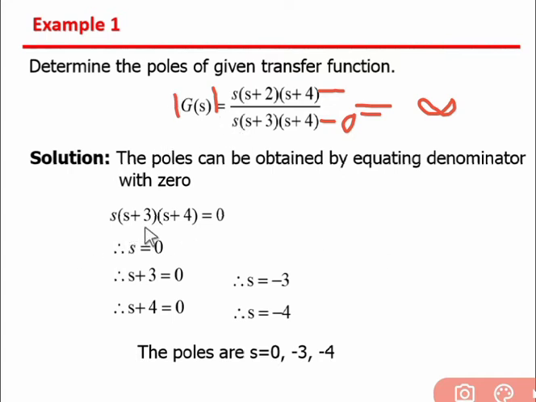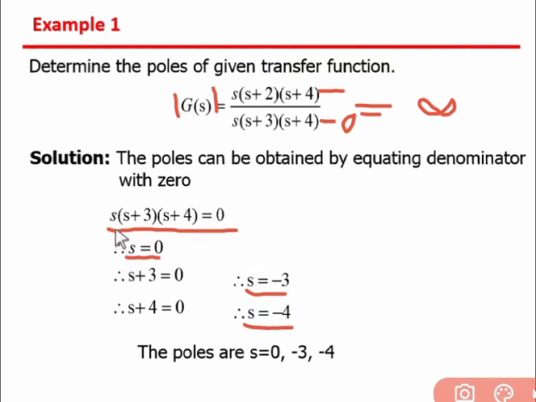So we put the value of s such that the denominator becomes 0. Here the denominator is s(s+3)(s+4) = 0. If we solve this equation, we get three values of s. The first one is s = 0, then s = -3, and s = -4.